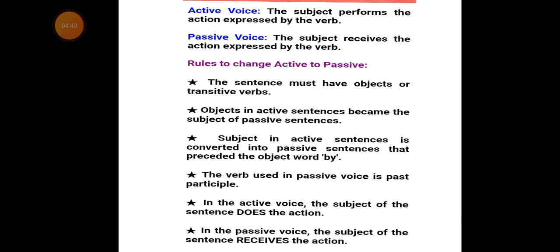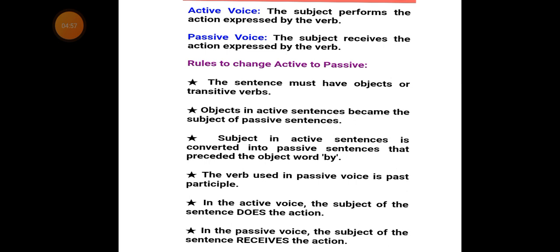The object in active voice, listen carefully, becomes the subject in passive voice.